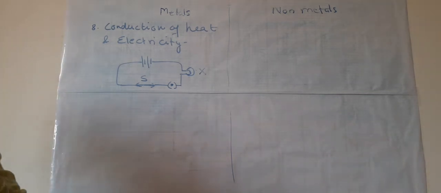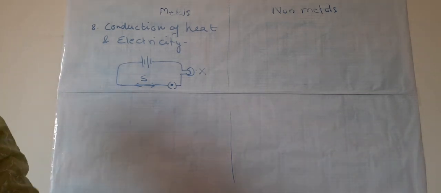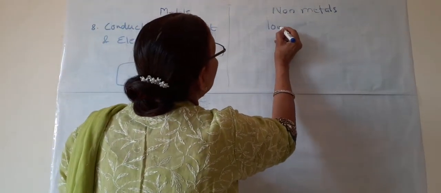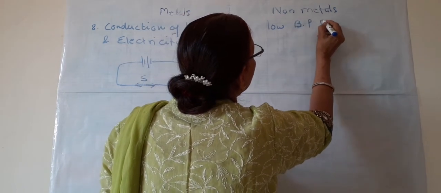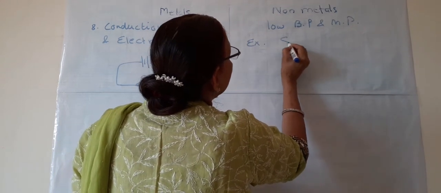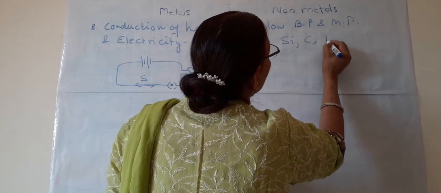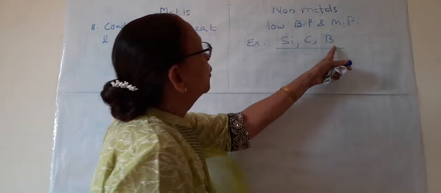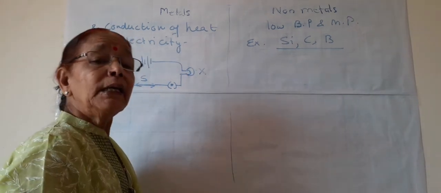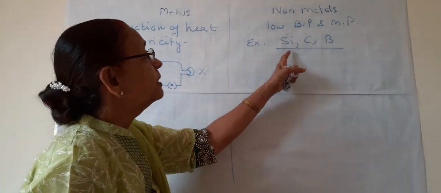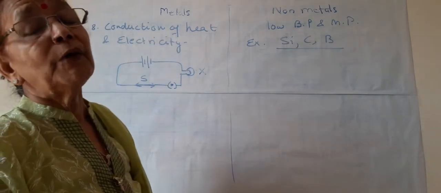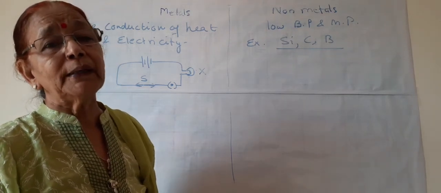One thing is left under boiling point. We have said that metals have a low boiling point and melting point. But exceptions are also there: silicon, carbon and boron. This is boron, carbon and silicon. They have a high boiling point and high melting point. So these are the exceptions for boiling point and melting point. This is all for the physical properties of metals and non-metals.